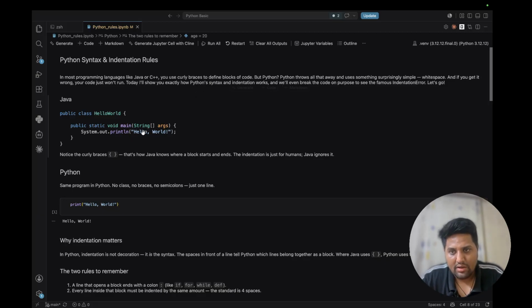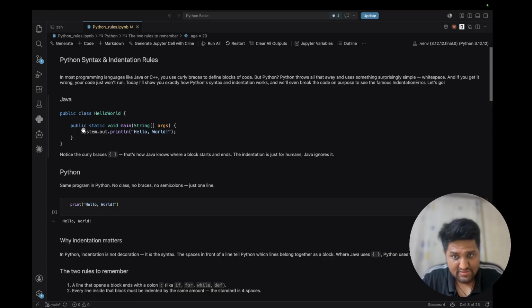Here I have written a testing hello world code in Java. This is the starting bracket and this is the ending bracket for the main method. This is the starting bracket and this is the ending bracket for the entire class.